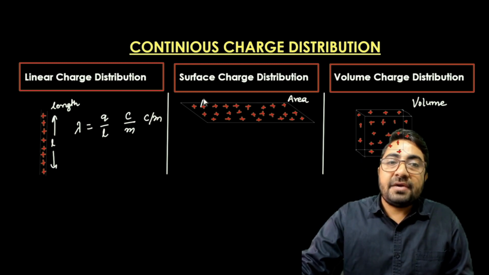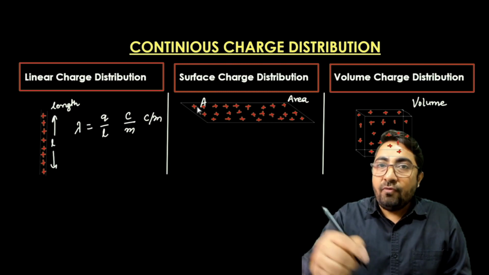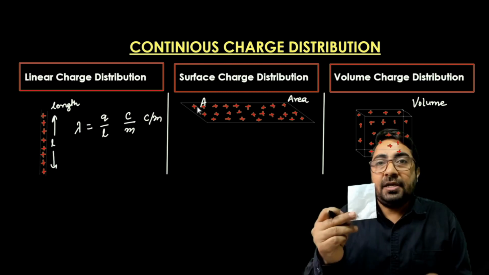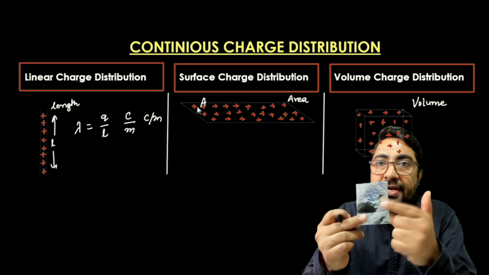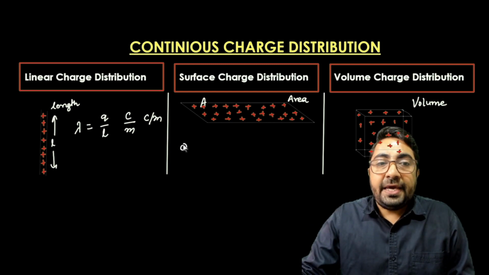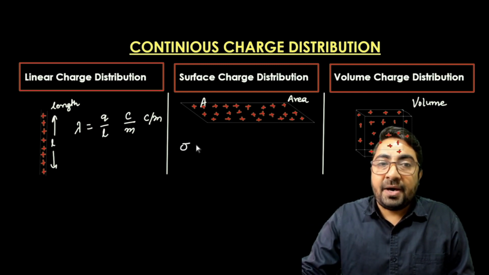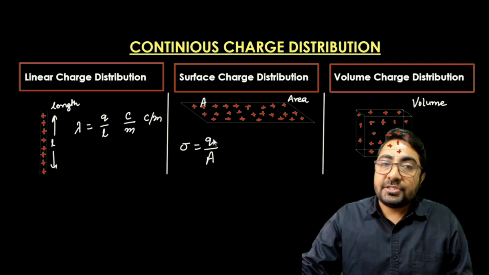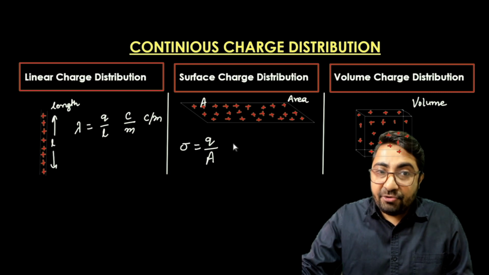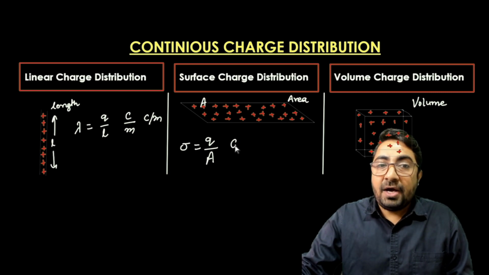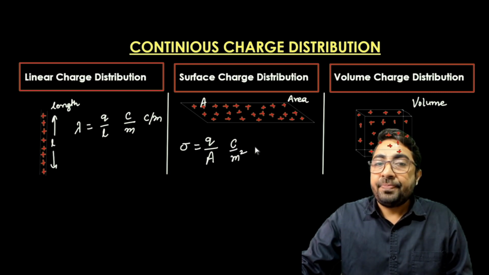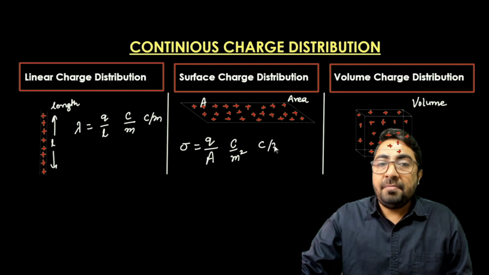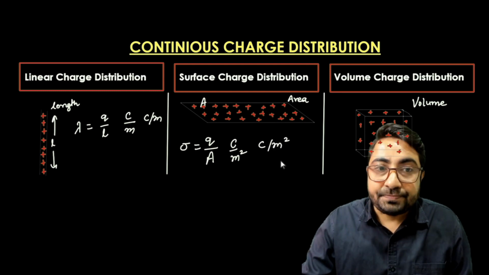If A is the given area and over this area the total charge distributed is Q, then the areal charge density, that is sigma, is equal to the charge per unit area, Q upon A. What is its unit? Its unit is coulomb per meter square in the SI system.